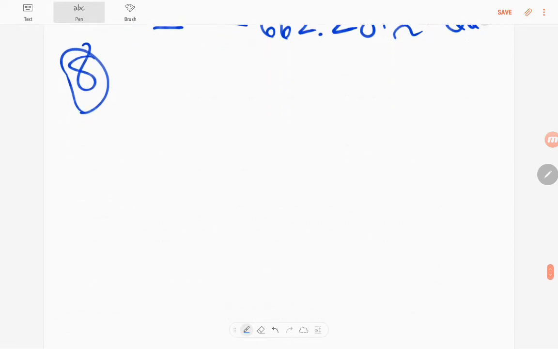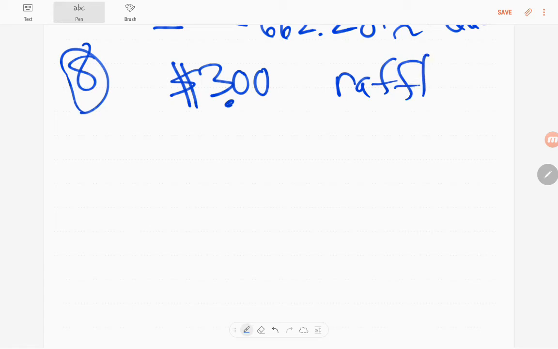700 chances are sold at $3 a piece for a raffle. So you have to pay $3 to play a raffle. There's a grand prize of 400, 2 second prizes of 250, and 5 third prizes of 100. First, calculate the expected value of the lottery. Determine whether it is a fair game. If it is not fair, determine a price for playing the game that would make it fair.